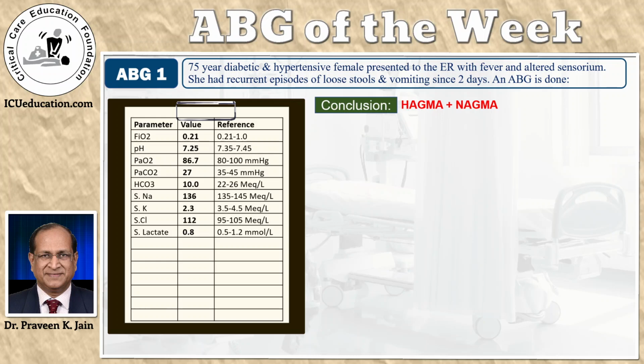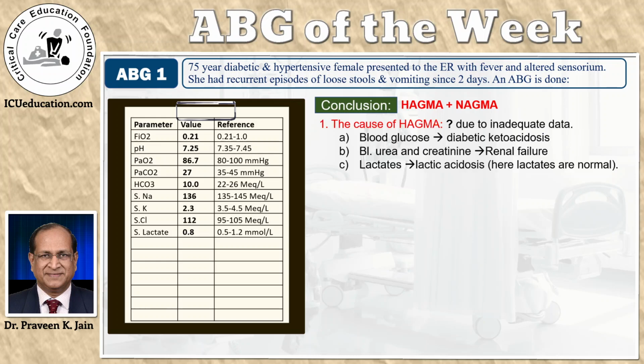In this case, the data is not conclusive. We do not have enough data. If we knew the blood sugar and if it were high, we could think about diabetic ketoacidosis. And if we had the urea creatinine, we could have probably suspected renal failure as a cause. Lactic acidosis also causes high anion gap metabolic acidosis, but in this case, the lactates are given and are in the normal range. So there is no lactic acidosis. Other causes which are not mentioned here and the history doesn't support it is poisoning, especially alcohol intoxication and salicylate poisoning, but there is nothing in the history to suggest that.